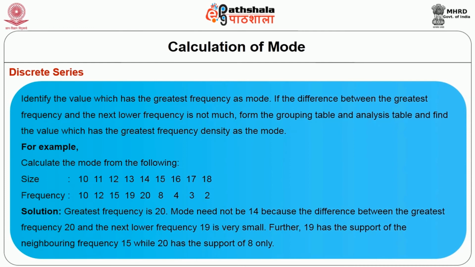Mode need not be 14 because the difference between the greatest frequency 20 and the next lower frequency 19 is very small. Further, 19 has the support of the neighboring frequency 15 while 20 has the support of 8 only. Therefore, a grouping table and an analysis table are formed.